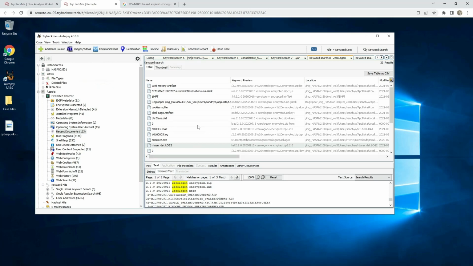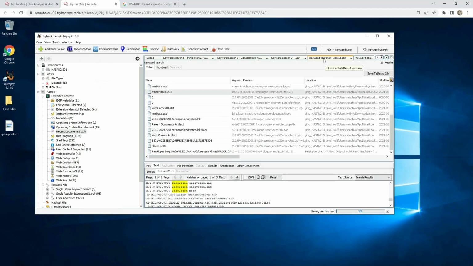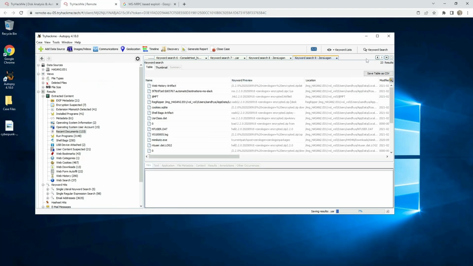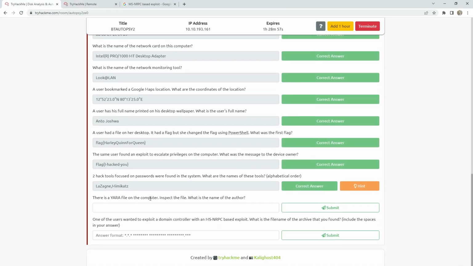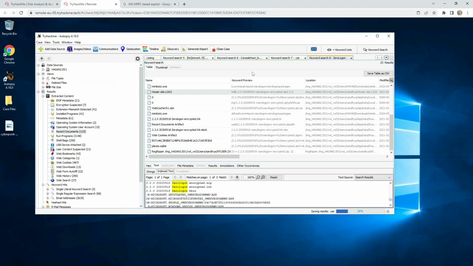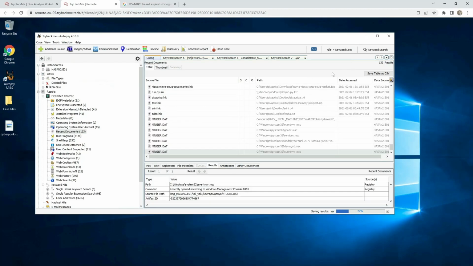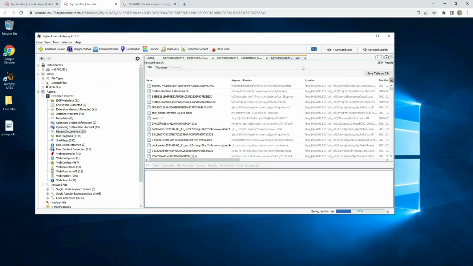Zero logon. It's always good to have keyword search, and it will find for us what we want. It's correct. And after that, we need to answer the question with .tr.